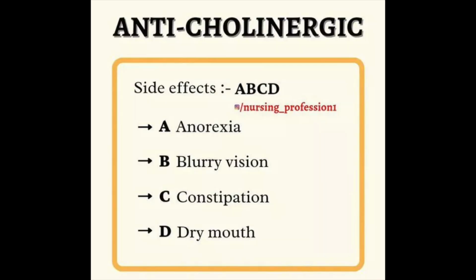Another example of side effects are from the anticholinergic medications. And a good mnemonic to remember some of the side effects of anticholinergics is the abbreviation ABCD. These mnemonics are a good way to remember things. In this case, we're going to remember anticholinergic side effects: B, blurred vision and bladder retention, C, constipation, and D, dry mouth. The anticholinergic drugs work against the parasympathetic response, and these are the unexpected or side effects that occur when I'm trying to block the parasympathetic nervous system response.